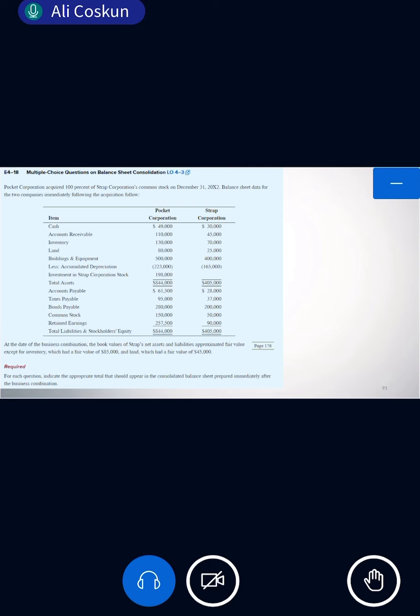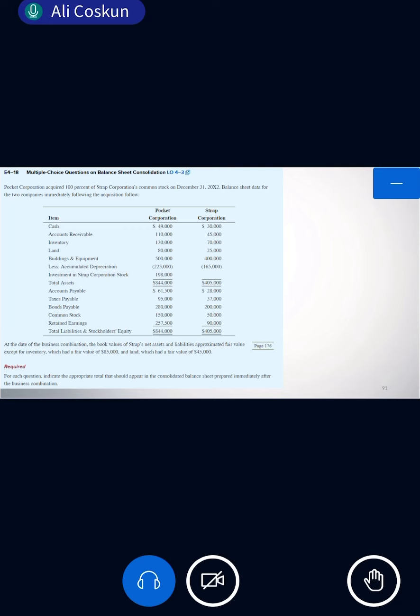What is this total? Book value. What is this 50? What is this 90? Common stock and retained earnings of whom? Subsidiary. So the acquisition price 198 minus the book value of the subsidiary, we have $58,000 of differential. This is the total differential.